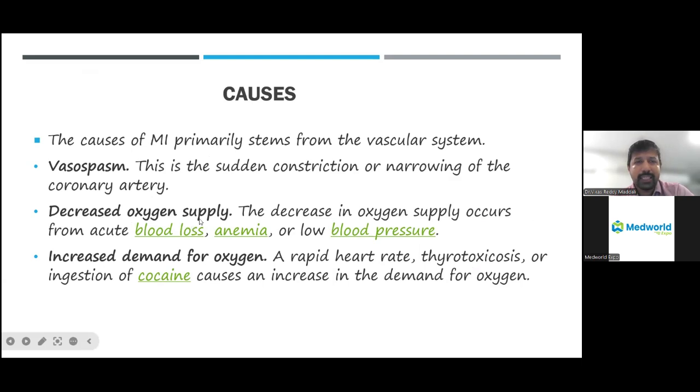The second mechanism is a decrease in blood supply, which is mainly because of hypotension. Whenever someone suffers from low BP for a prolonged period, or has very low hemoglobin levels, because hemoglobin is nothing but the oxygen carrying agent in the body, the oxygen supply to the heart is reduced, which causes myocardial infarction. Another mechanism, rather than a reduction in supply, is increased demand. As I mentioned, there is an increase in heart rate in marathon runners, athletes, football players, and whenever there is thyrotoxicosis or ingestion of cocaine. All this causes an increased demand for oxygen, and if the body doesn't meet this demand, ultimately they succumb to heart attacks.